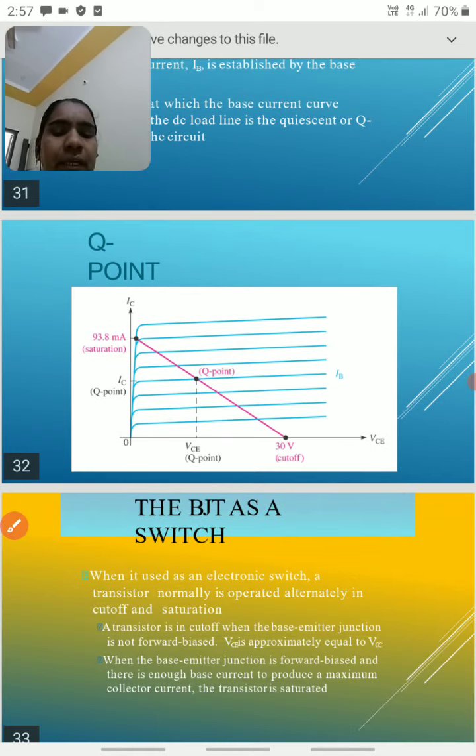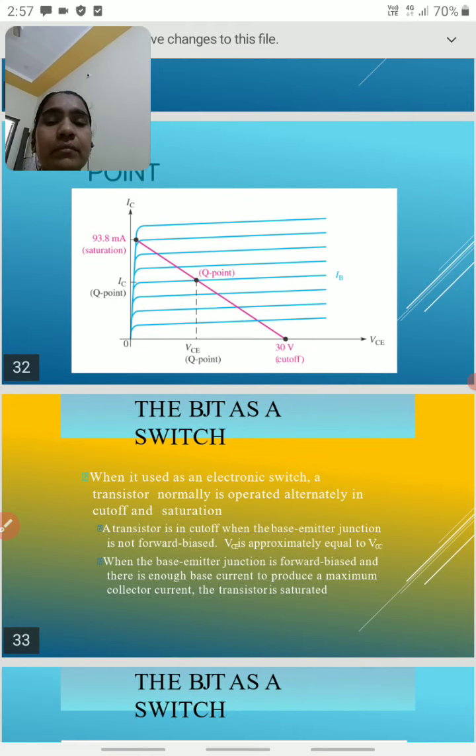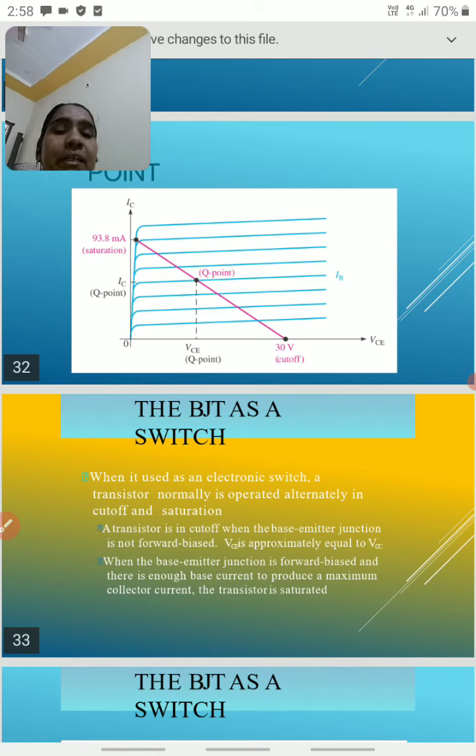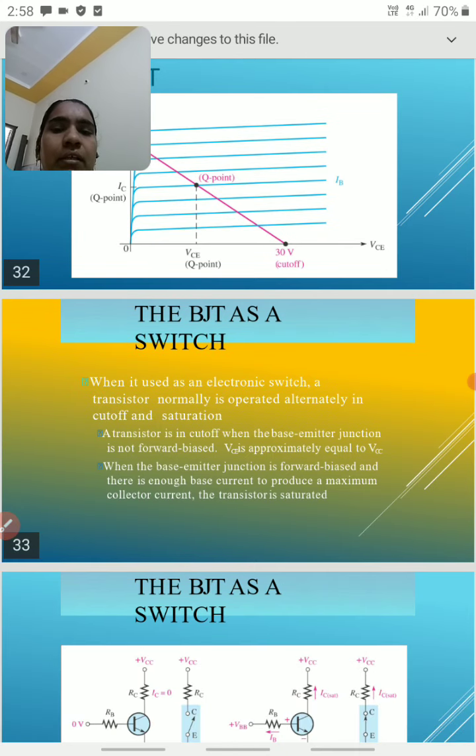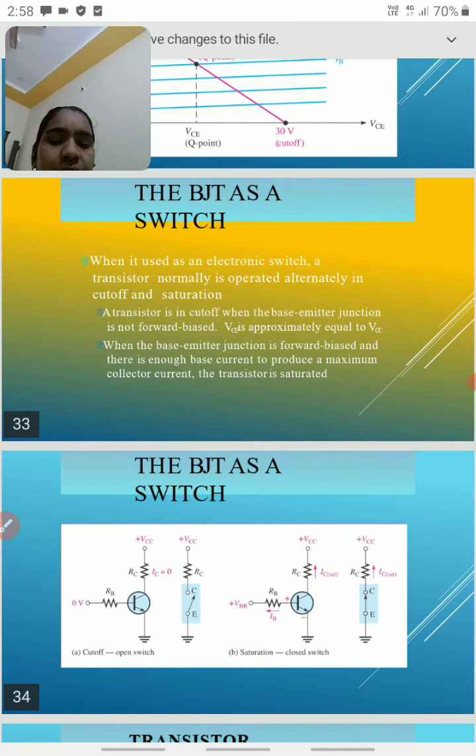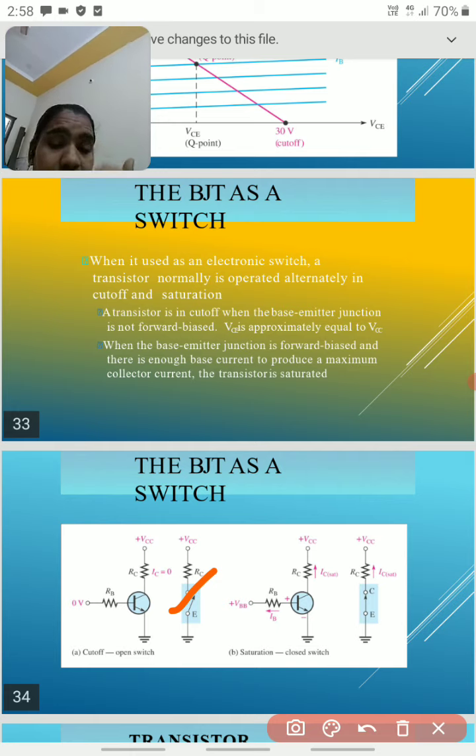The next use of the transistor is that it behaves like a switch also. When the transistor operates in the cutoff region, it behaves like a switch. This is a circuit diagram of the transistor acting as a switch.